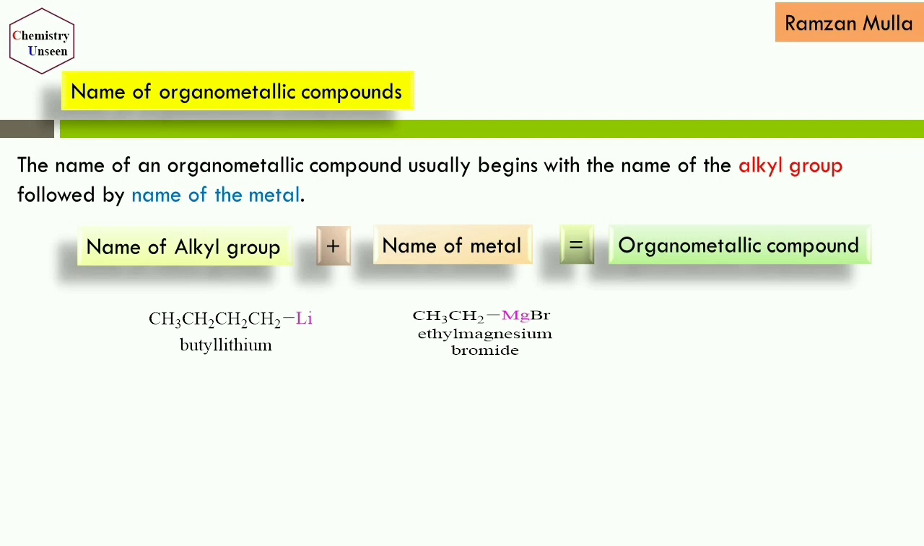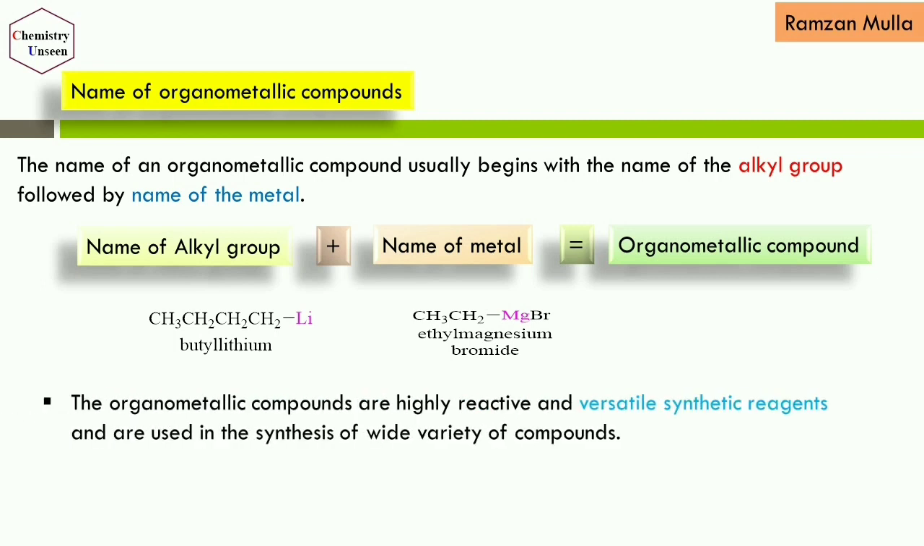Here we have certain examples. In the first case, there are 4 carbon atoms, so it is a butyl group which is attached with the metal lithium. So the name of the alkyl group is butyl and the name of the metal is lithium. So butyl lithium is the name of this organometallic compound. And one more, we have an ethyl group bonded directly with the magnesium metal, and magnesium is directly bonded with the bromine. So it is ethyl magnesium bromide. Remember this nomenclature of organometallic compounds.